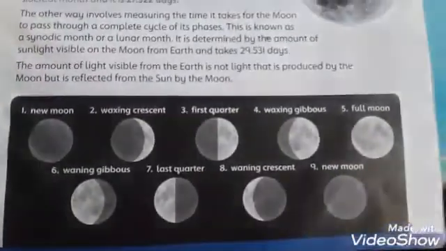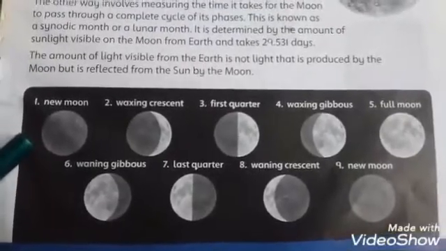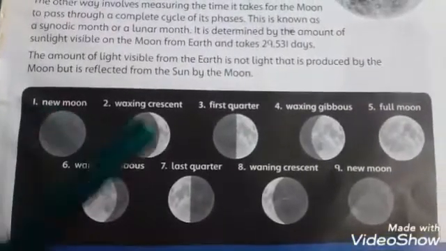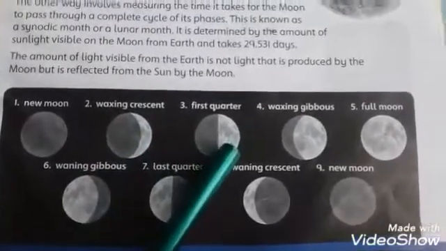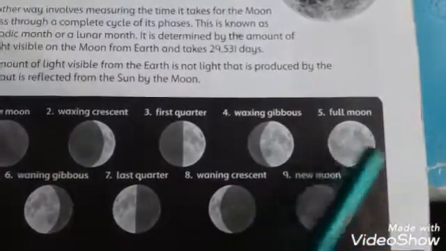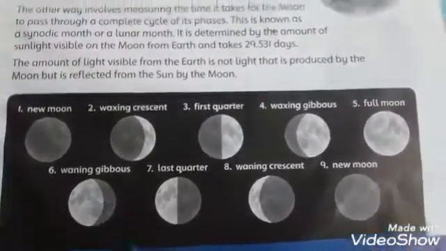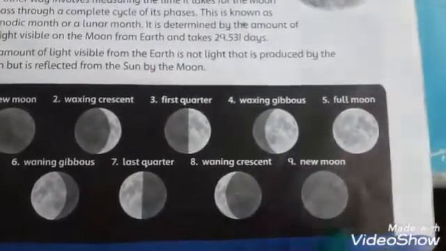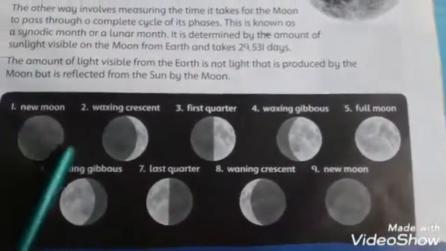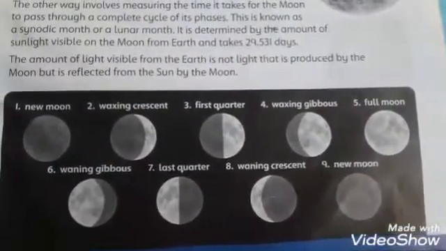Next point, Earth's moon. Students, this figure will show you that Earth's moon has different phases. About 7 phases are present here. First, new moon, then waxing crescent, a single line of moon. First quarter, waxing gibbous, full moon, then waning gibbous, last quarter, waning crescent, and then new moon. These are all the phases of the moon of Earth.